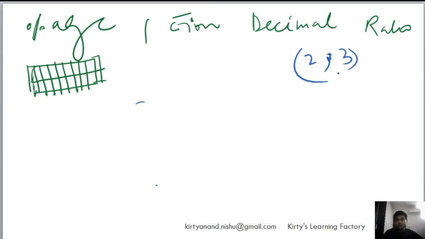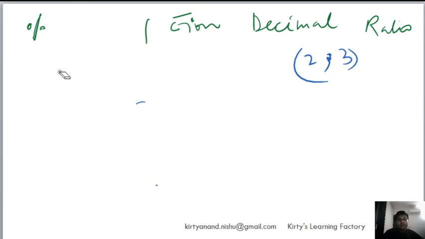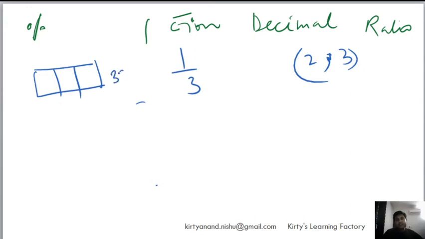Interesting ones these, because you don't get exact percentages, you continue to get recurring decimals, right? So let's say I have a whole and I divide it into 3 equal parts. So my fraction is 1 by 3, but my percentage is 33.333 and it goes on, right?